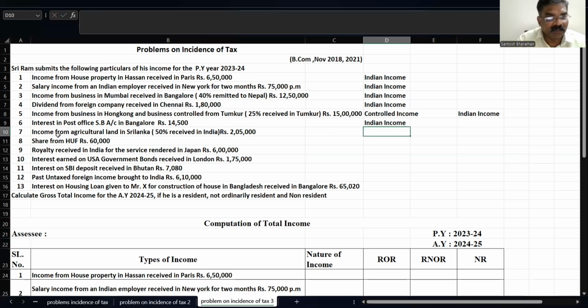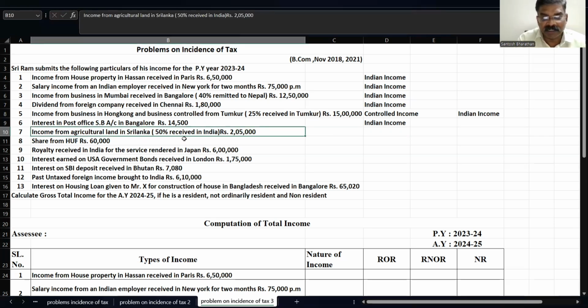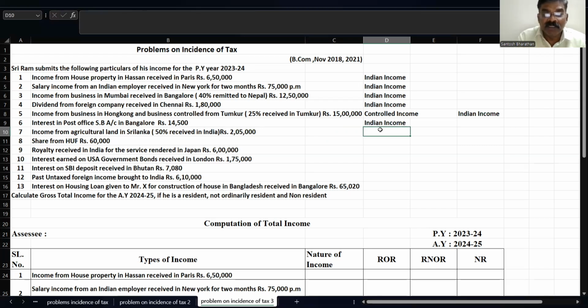Okay, children, we go to the next one. Income from agricultural land in Sri Lanka, 50% received in India, rupees 2 lakh. See, agricultural income is generated in Sri Lanka. Sri Lanka basically we treat as a foreign income. Out of that, 50% is received in India. So both two things will come. One we say as a foreign income.